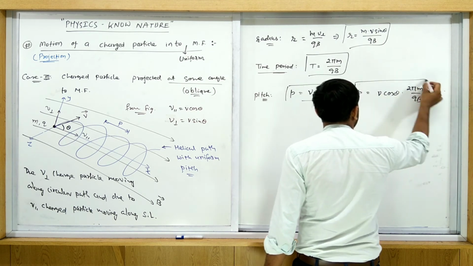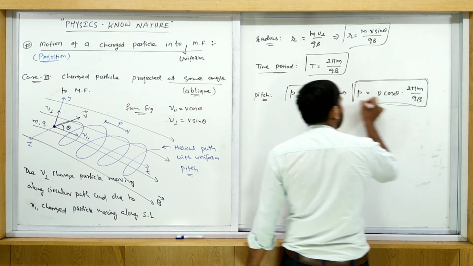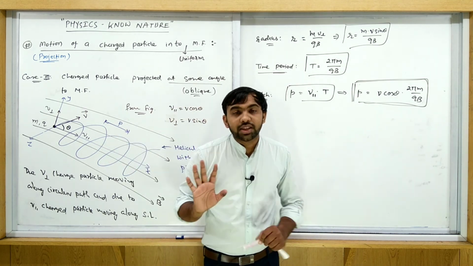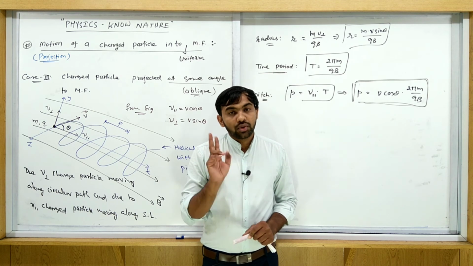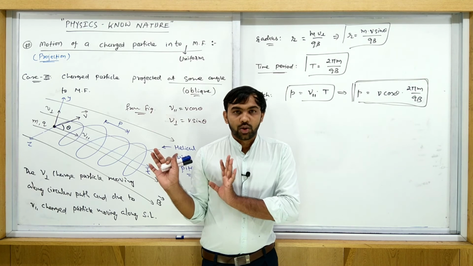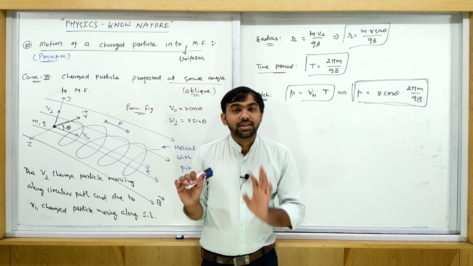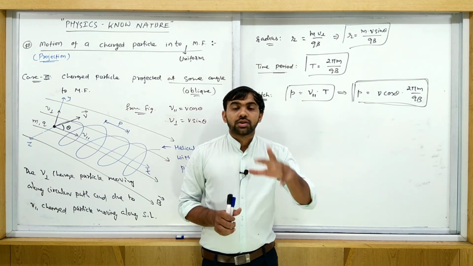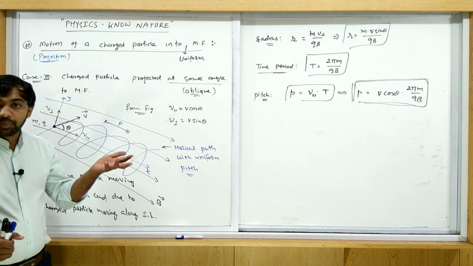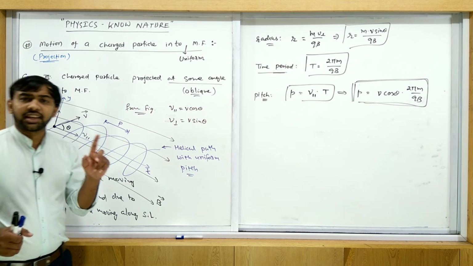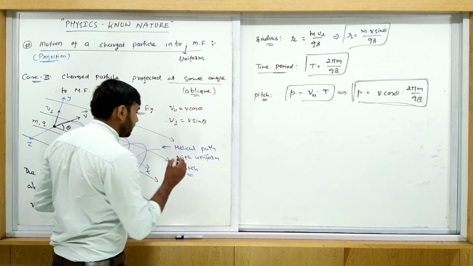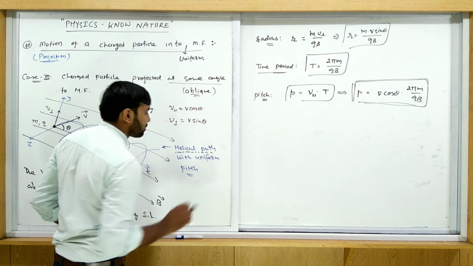So this motion is actually a combination of both case 1 and case 2. For case 3, you only need to remember these two cases properly. If you understand these two cases properly, then this is quite easy to understand. For the third case you should remember the first two cases and all their equations. Here the straight line part was in the first case, the circular part was in the second case, and here there is a combination of both. So this path becomes helical.